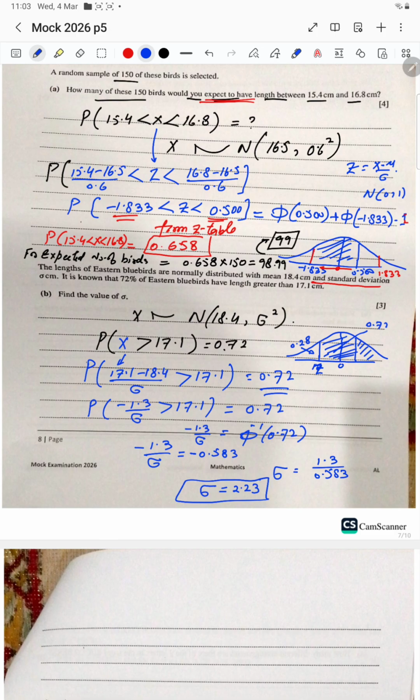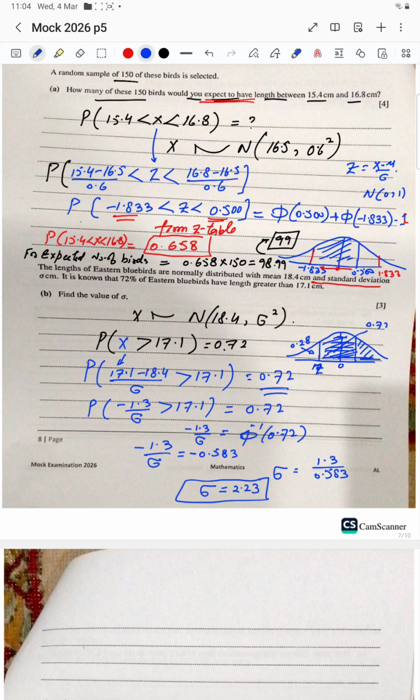Simple case, because the probability is given as 0.72, 72% is covered, the big area of the portion. Only 28% is left over, and we have to get the values bigger than 17.1. So this whole shaded area we are looking for against the value 17.1. We get it from the inverse table, and we get the value of sigma. I hope it is clear.